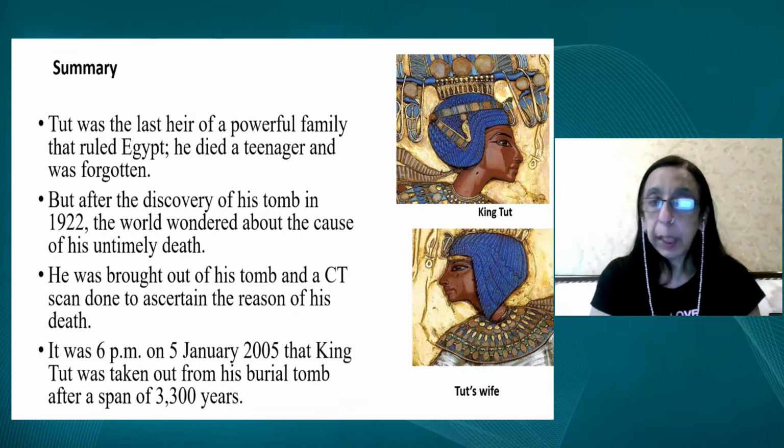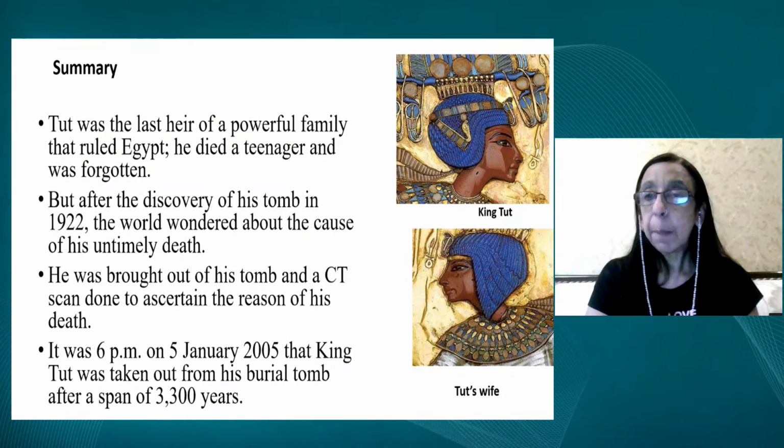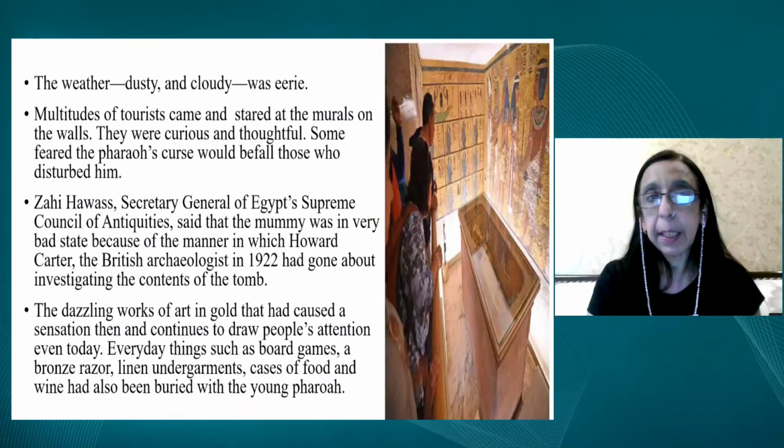So it was at 6 p.m. on January 5, 2005, that he was taken out of his burial tomb after a span of about 3,300 years. It's a very ancient mummy. So here you see King Tut and you see King Tut's wife. The little bit of information that I would like to add is when this tomb was discovered, there were two fetuses also over there. So that means they could have been premature babies that they had.